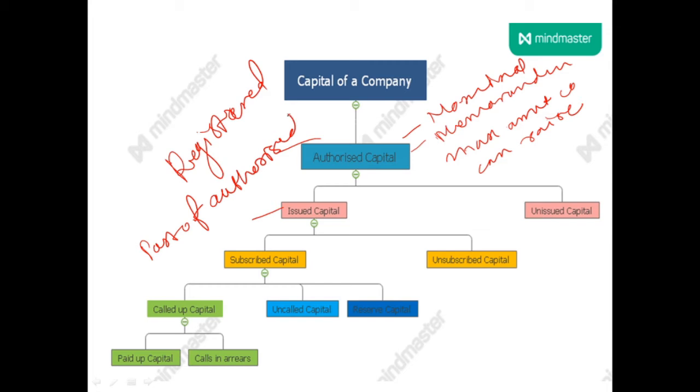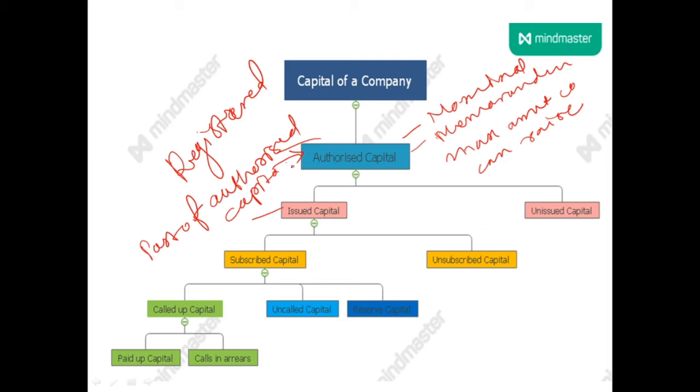Authorized capital. So this is the authorized capital, part of authorized capital which company can offer to public for subscription. Okay, this is called issued capital.